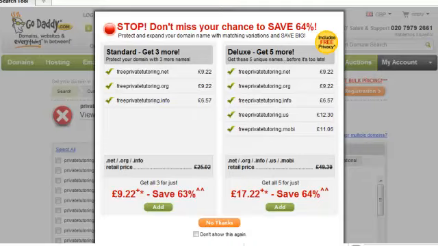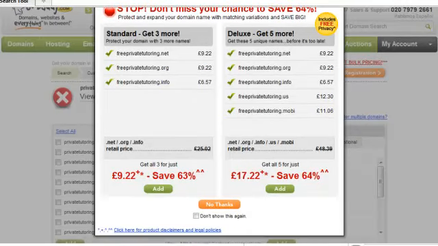Basically, some companies choose to buy different endings for their domain name so that in case one of their customers types in their domain name wrong, so they put in .co.uk and the domain name is .com, it means they will still be redirected to the same place. A lot of people do choose to buy up all the domain names that are related to their business or to their product that they're selling. But in this case, I'm not going to add any more domain names, so I'm just going to click No Thanks.